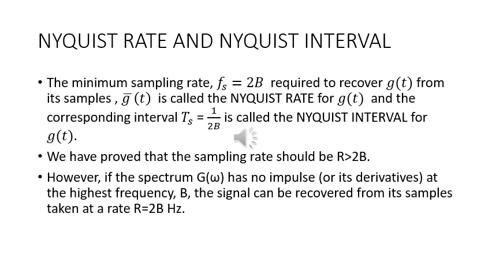This is mathematically defined in terms of Nyquist rate and Nyquist interval. The minimum sampling rate Fs equal to 2B required to recover g(t) from its samples g bar t is known as the Nyquist rate for g(t). The corresponding interval Ts equal to 1 upon 2B is called the Nyquist interval for g(t). We have proved the sampling rate should be greater than 2B. However, if the spectrum G omega has no impulse or its derivatives at the highest frequency B, the signal can be recovered from its samples taken at a rate equal to 2B Hertz.